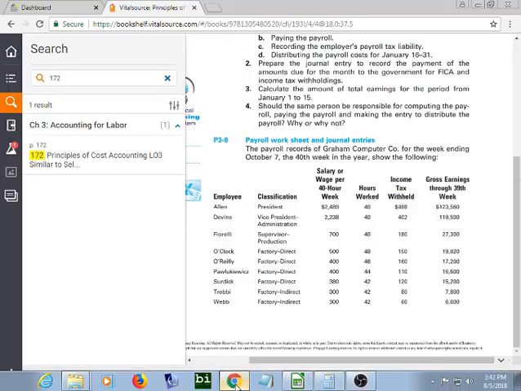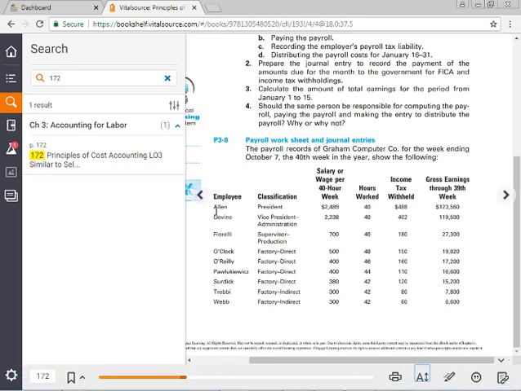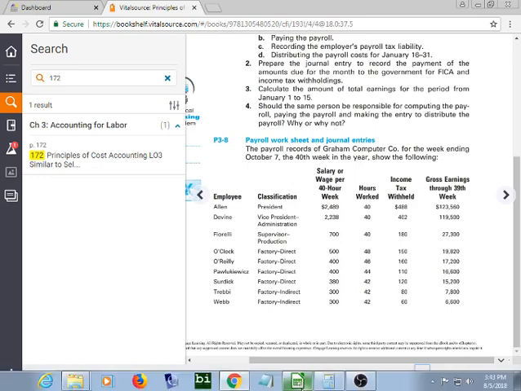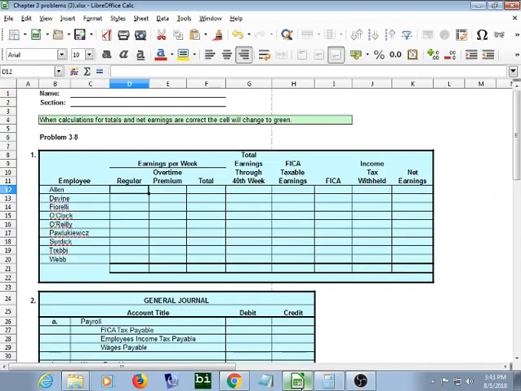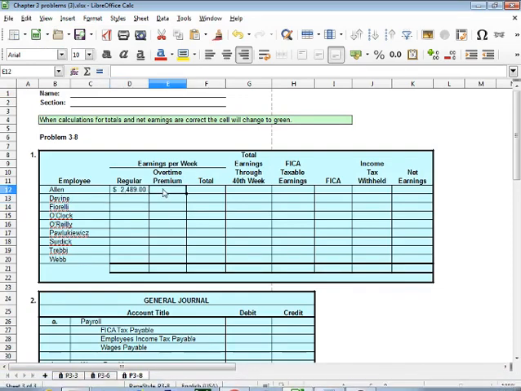So let's go over to the book. And the book tells us that Allen is the president. Now, most usually presidents don't earn an hourly wage, they earn a salary. And it tells us that he has earned $2,489 for the 40-hour week. And he has worked 40 hours for the week. So let's go ahead and put that in our table. $2,489. So he has earned $2,489 for the week. He didn't earn an overtime premium because he's salary and they don't get overtime. So that his total is going to be the exact same thing,